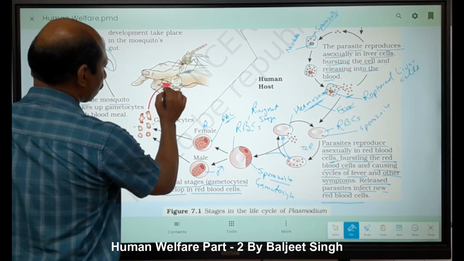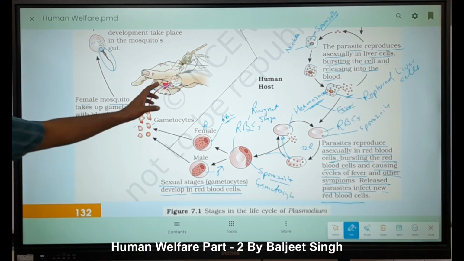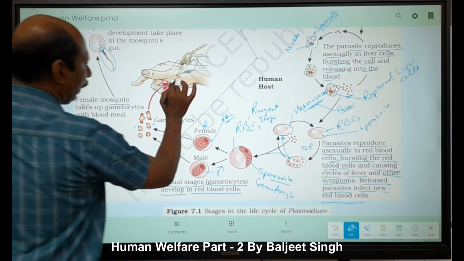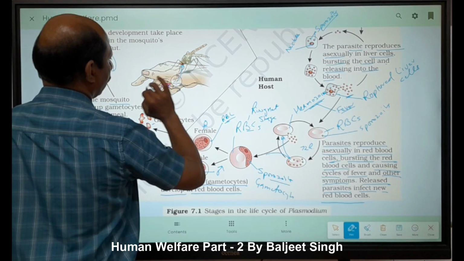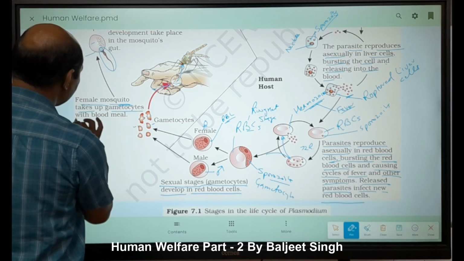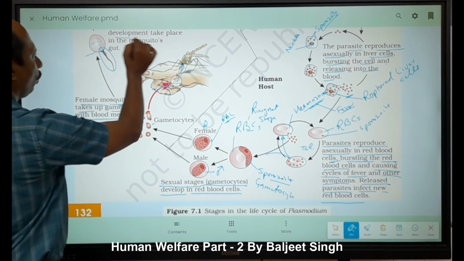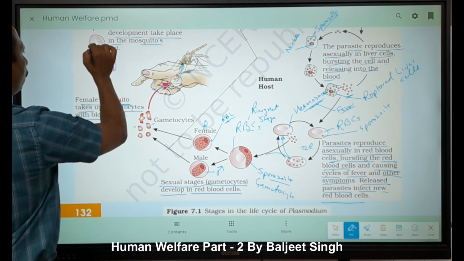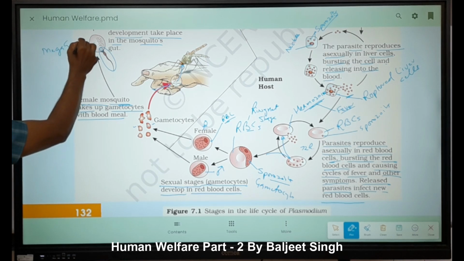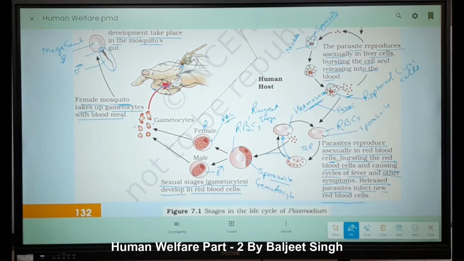Now it is bitten by another mosquito, right? And once more, what happens? Look, it enters the mosquito gut. So now the female mosquito takes up the gametocytes with the blood meal, right? And then what happens inside the mosquito? Fusion takes place. This one is the macrogamete, meaning female, and that one is our male, the microgamete, right?